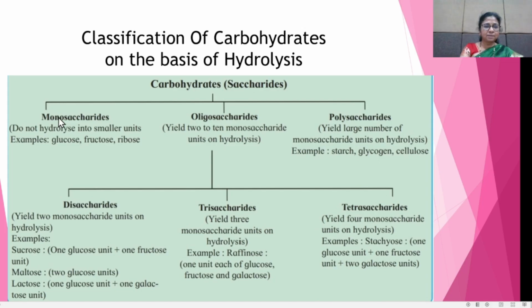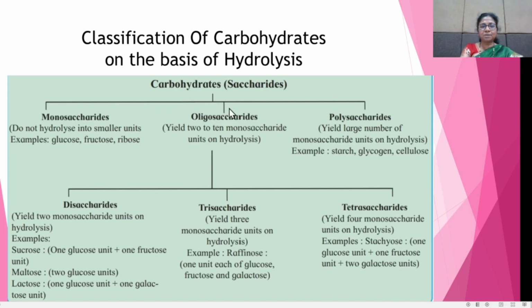Monosaccharides do not hydrolyze into smaller units. For example, glucose, fructose and ribose.